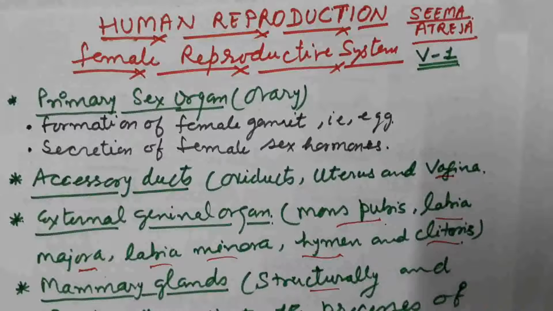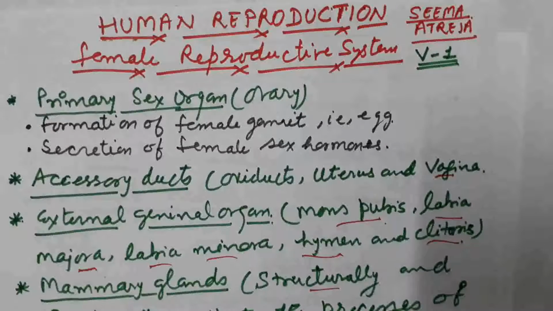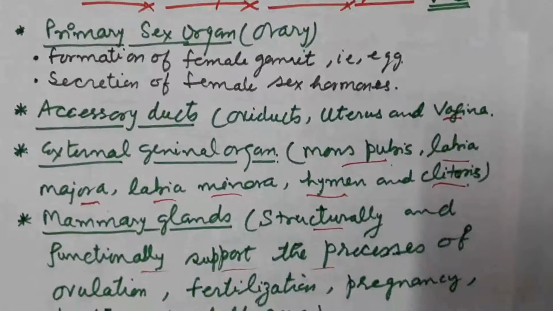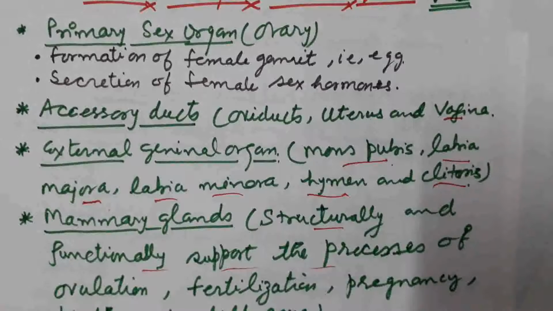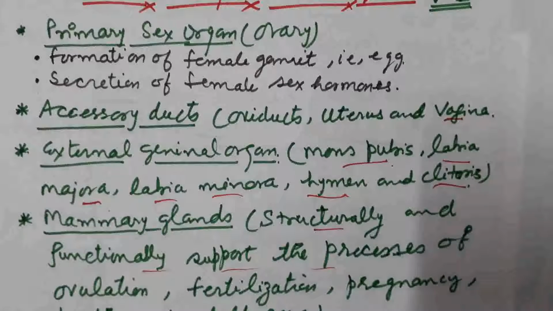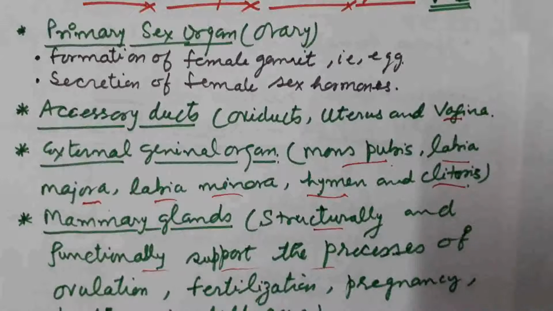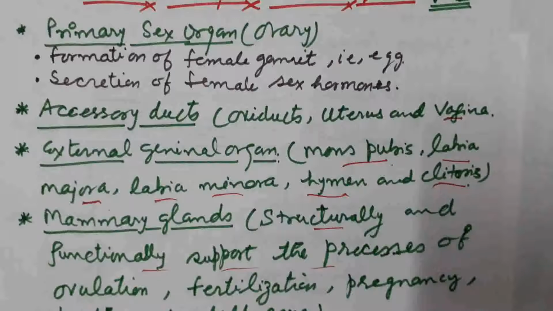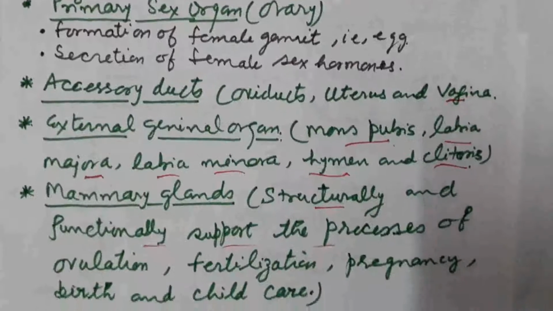Along with this, the external genital organs are present, which help in differentiating male from female. In the form of external genital organs, there are the mons pubis, labia minora, labia majora, hymen and clitoris. Next is the mammary gland. One pair of mammary glands is present.